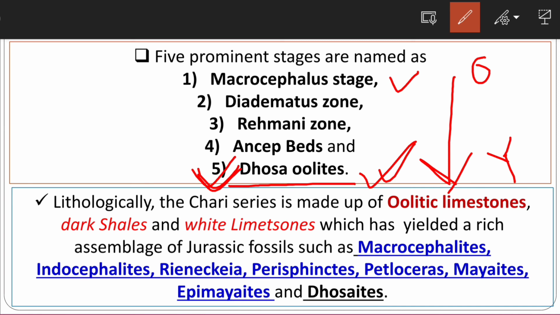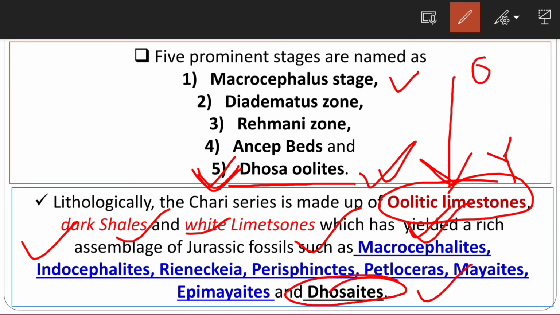Lithologically, the Chari series is made up of oolitic limestone, the same that we were discussing, dark shales and white limestones, which have yielded several assemblages of Jurassic fossils like Macrocephalites, Indocephalites, Perisphinctes and Petaloceras. Dhosites has also been reported.